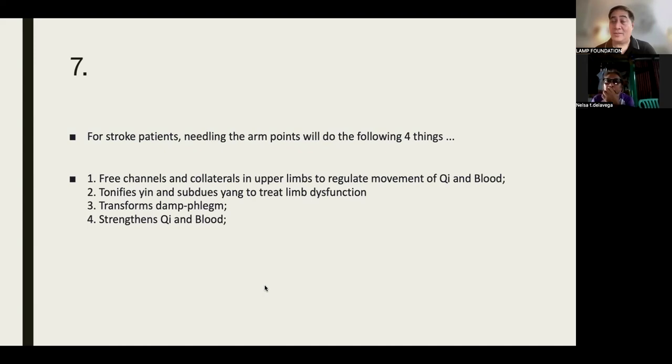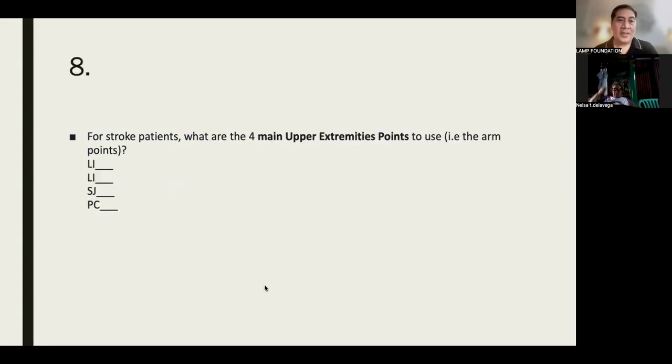All you have to do is look at the tongue. If you're very familiar with how a tongue with dampness or phlegm looks, then this is going to be exciting. And number 4, it strengthens your chi and blood so that you have continuous free flow.